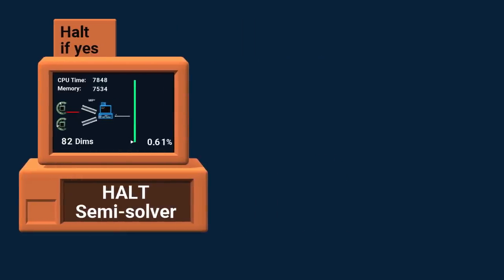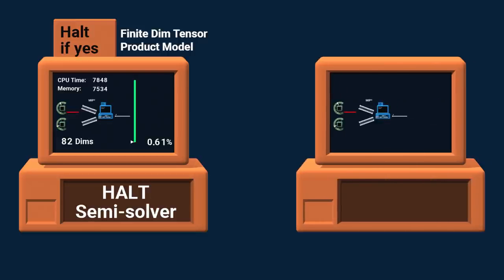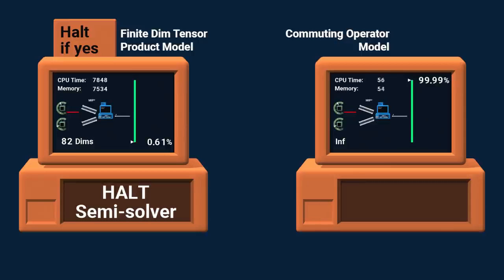But we can do more. This search models the entanglement using a finite dimensional tensor product model. It gives us the best probability the provers can achieve with finite dimensions. There is a more general model called the commuting operator model, which allows infinite dimensional entanglement. If the provers share infinite dimensional entanglement, then there is some specific probability that they can achieve. We have a search algorithm that computes this value by computing an upper bound and gradually improving it. If we continue searching, this upper bound will converge to the correct value.